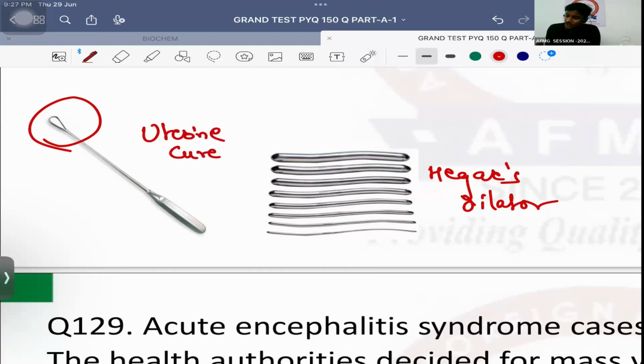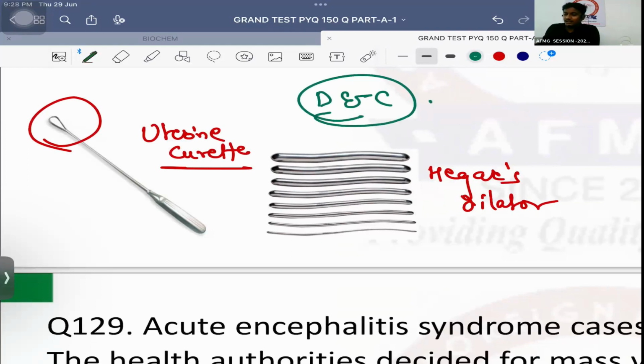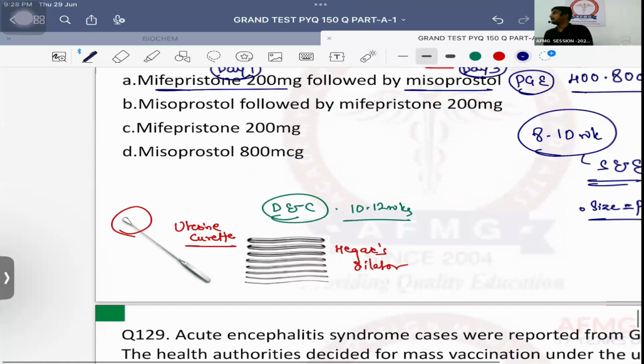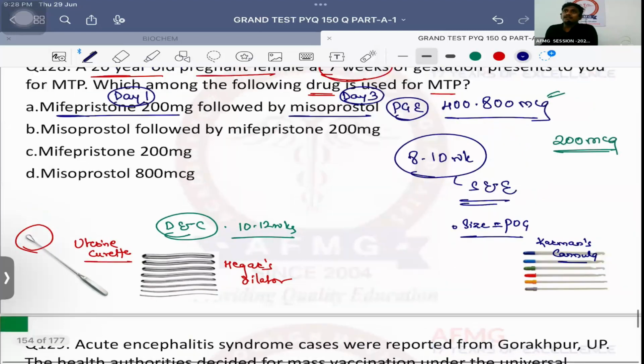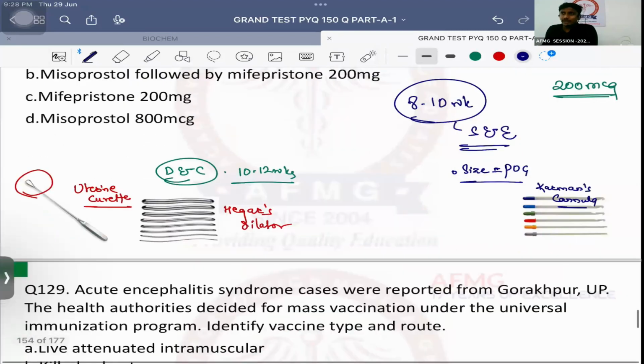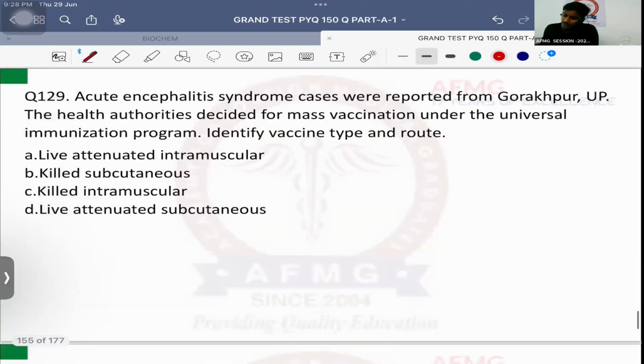This is uterine curette. Sound is just a long pipe. And this will be used for dilatation and curettage, which is done between 10 to 12 weeks. And after 12 weeks, it is only prostaglandin analogs like misoprostol which are given. No issues with this. Medical termination of pregnancy can be done up till 24 weeks. 0 to 20 weeks, 1 doctor opinion. 20 to 24 weeks, 2 doctor opinion. That is important.